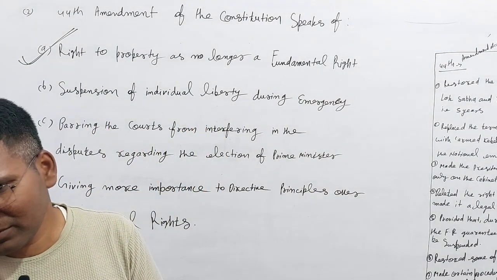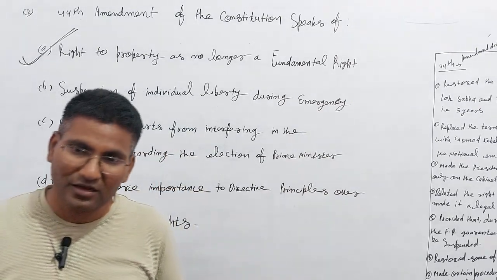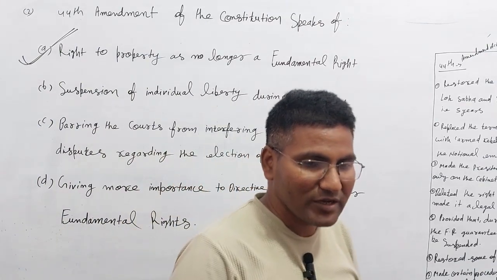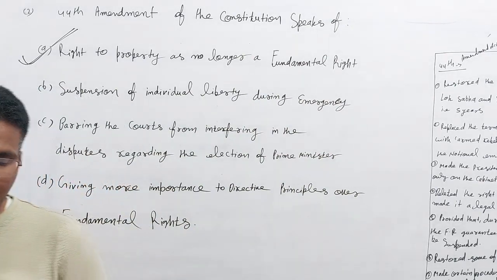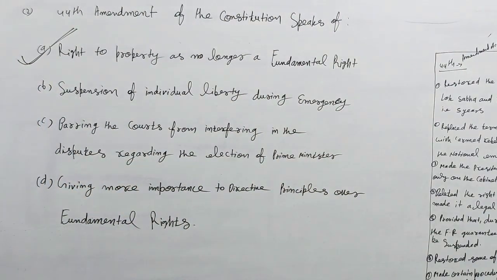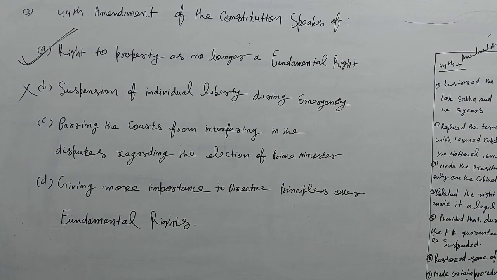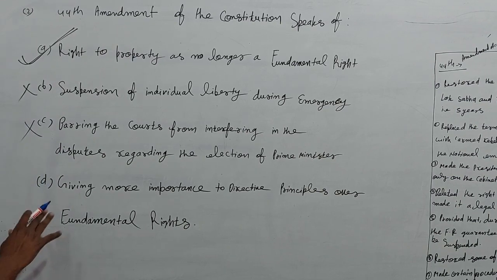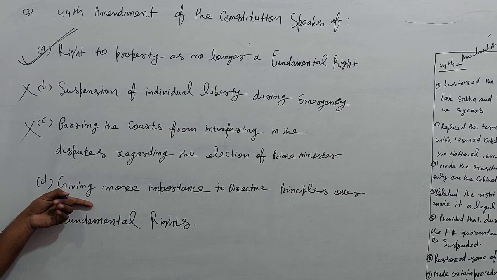Are you getting or not? Because during the emergency period, lots of leaders were in jail and their fundamental rights were totally suspended. So this is not right. And the option about the court interfering in disputes regarding the election of the Prime Minister: no, this is also wrong. Giving more importance to the directive principles over fundamental rights: you should know that these things happened.